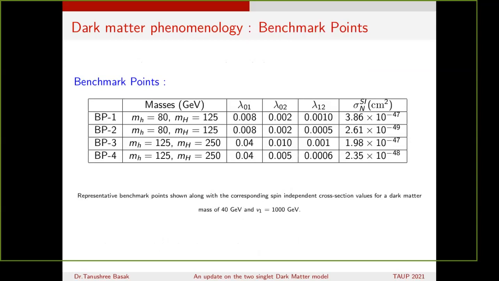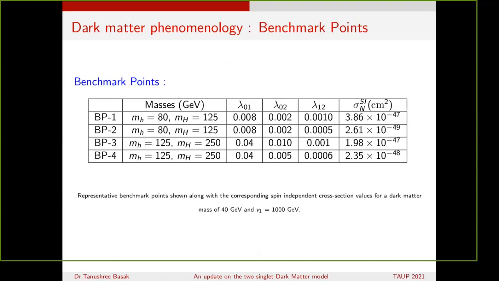Now, for simplicity of the analysis, we have chosen a set of benchmark points. The first two sets of benchmark points choose the masses of the Higgs to be 80 GeV and 125 GeV, with the values of lambda 01, lambda 02 and lambda 12, which give the desired spin independent scattering cross section. We see the range of the cross section is around 10 raised to minus 47 to 10 raised to minus 49 centimeter square.